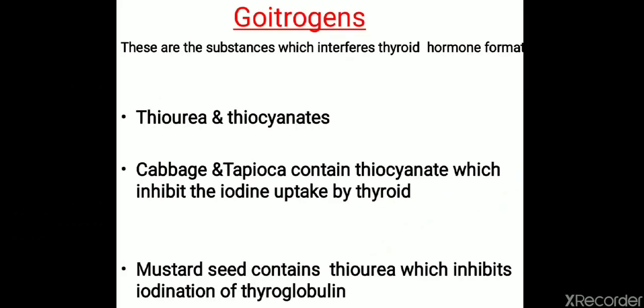Coming to goitrogen. So what is goitrogen? Goitrogens are any substances which can interfere with thyroid hormone formation. Examples for goitrogens are thiourea and thiocyanate. Foods like cabbage and tapioca contain thiocyanate, and this thiocyanate inhibits the iodine uptake by the thyroid gland. And mustard seed contains thiourea, and this thiourea inhibits iodination of thyroglobulin. So thiourea and thiocyanate inhibit thyroid hormone formation. So patients with hypothyroidism should avoid these food items containing thiourea and thiocyanate.